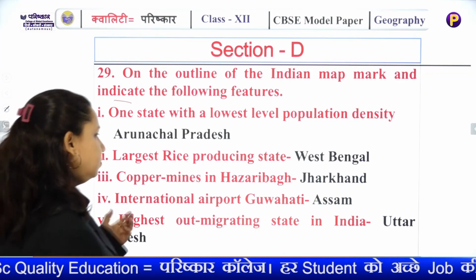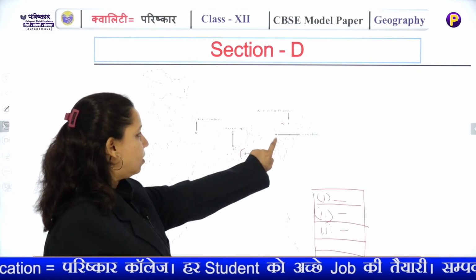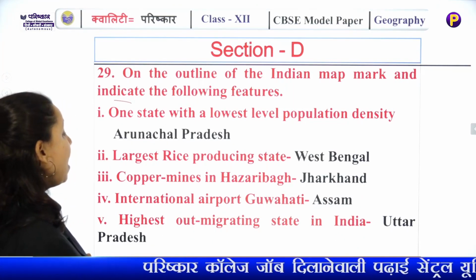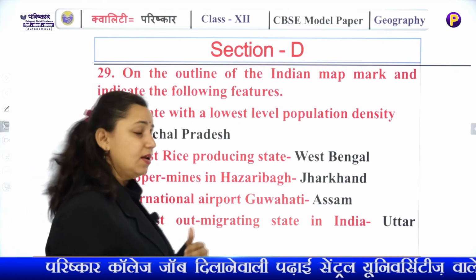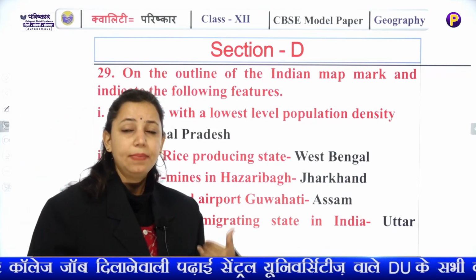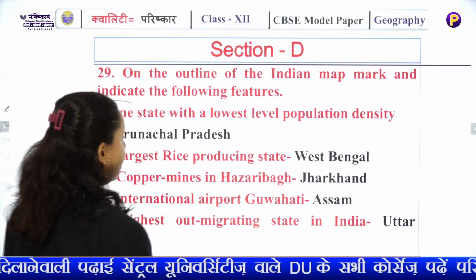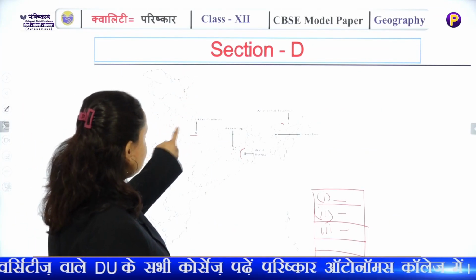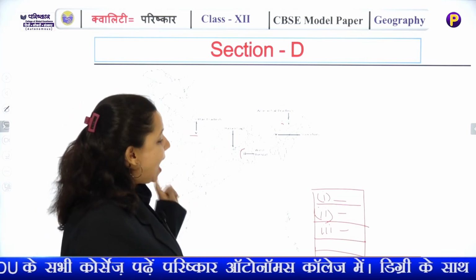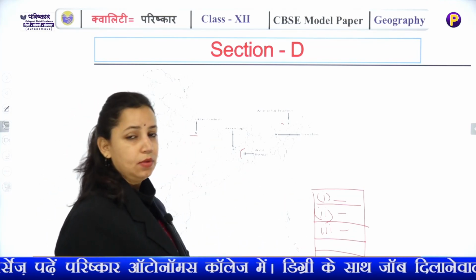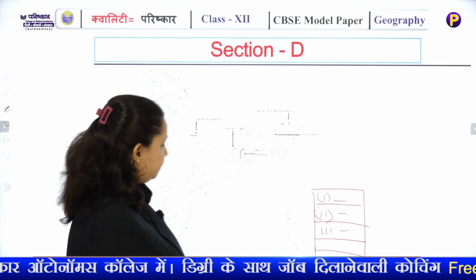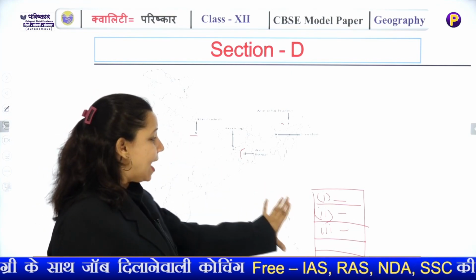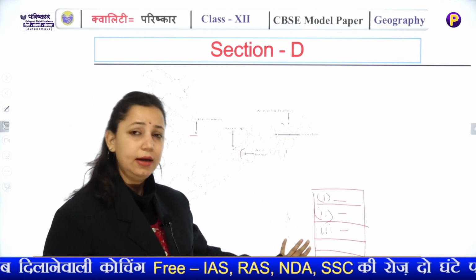International airport, Guwahati, so you have to mark where Assam is, where Guwahati is. And the highest out-migrating state in India, where the highest number of people migrate out of the state, is Uttar Pradesh. So you have to mark Uttar Pradesh here. It is better if you use the symbologies on the map and note them down in the index. It is the correct way of writing the symbologies on the map and indicating them on the index.